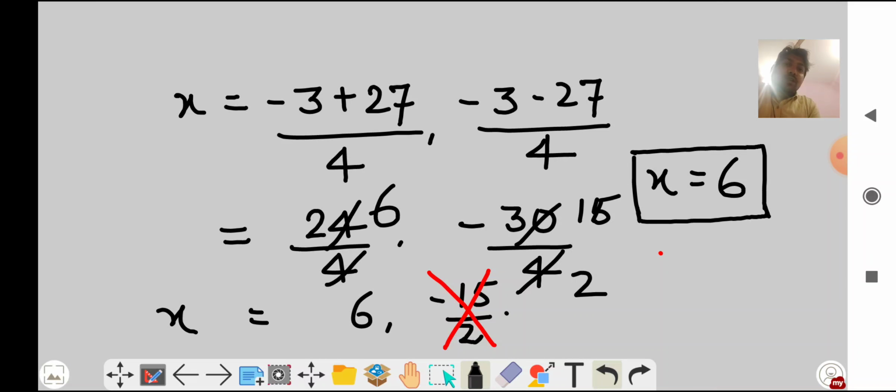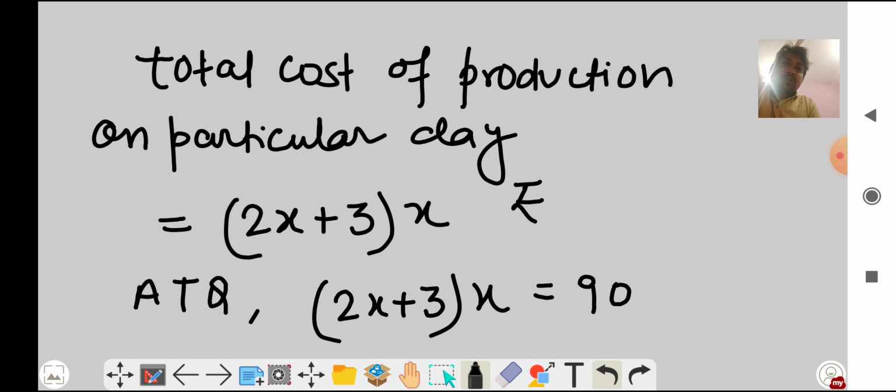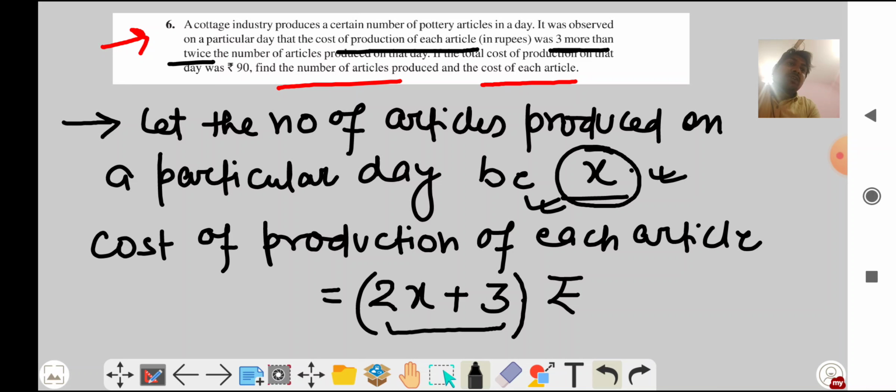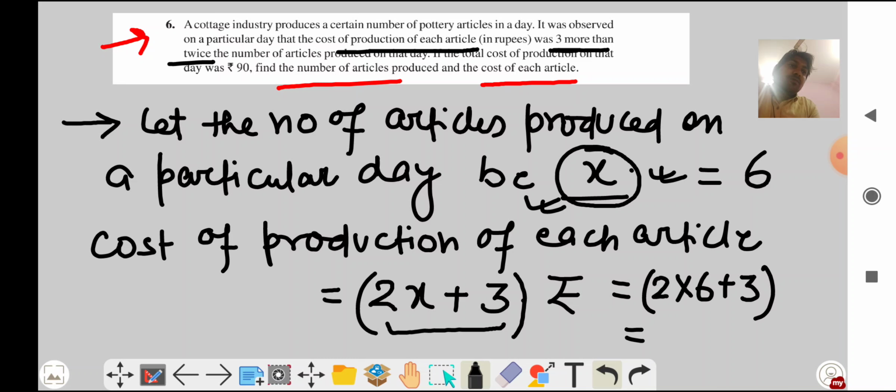So if the number of articles produced is 6, then what is the cost of production of each article? If x is coming 6, so the cost of production of each article is 2 multiplied by 6 plus 3. So it will be 12 plus 3, 15. Right, 15 rupees. So the number of articles produced in that day is 6, and the cost of production of each article is rupees 15. Right. So what is asked in the question? The number of articles produced, so it is 6, and the cost of production of each article is rupees 15.